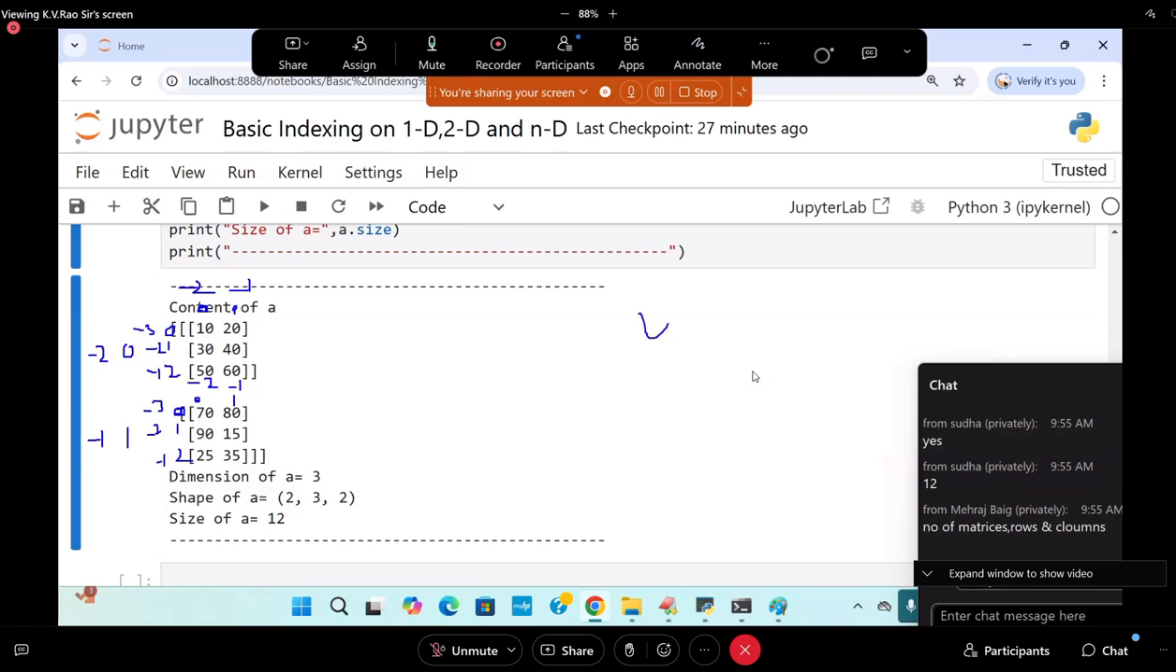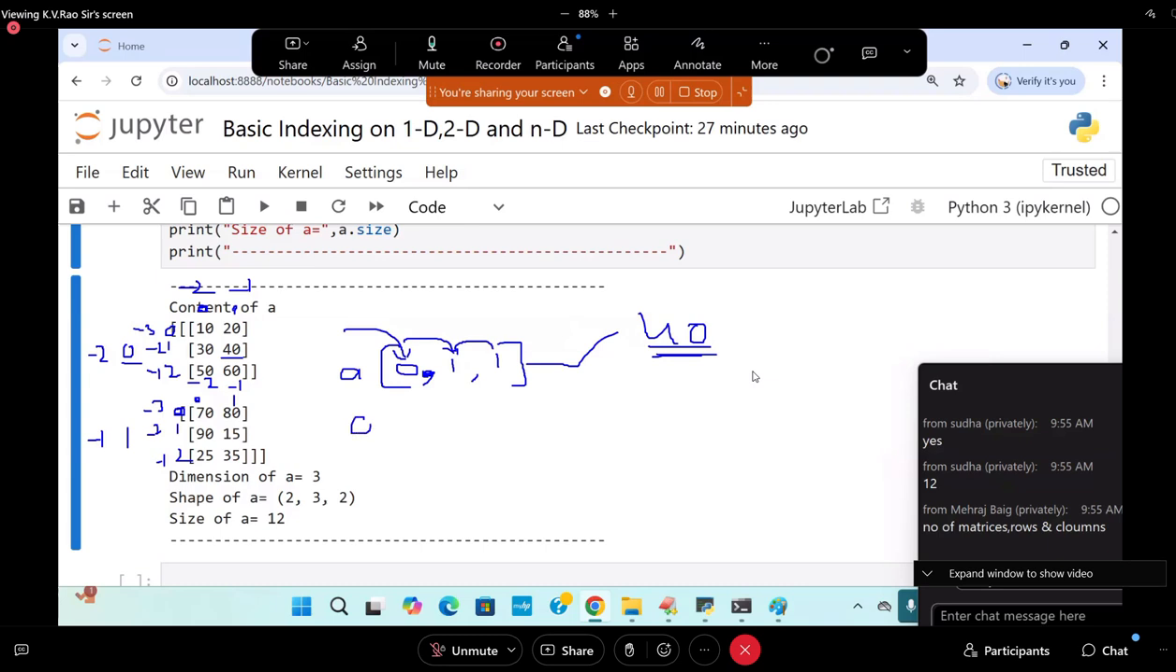If I want to locate 40, at least 12 syntaxes I can write, not 1 or 2, but 12. Some of them I will write. Follow me. 40 is present in the zeroth matrix, first row, first column. So a of 0 comma 1 comma 1 gives the value 40.